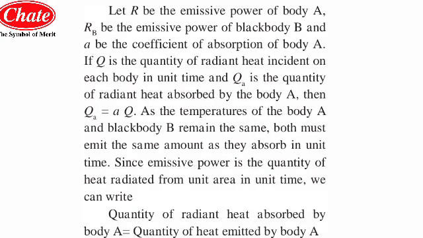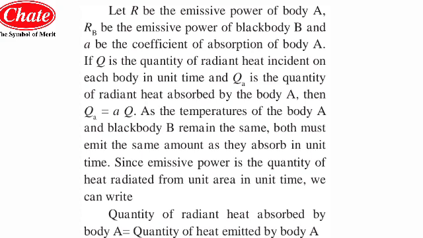So students, let R be the emissive power of a body A. Means there is a body A which has the emissive power R. Let RB be the emissive power of the black body B. Means A is the particular general body and B is the black body having the emissive power RB. Now let a be the coefficient of absorption, means small letter a we have considered as the coefficient of absorption of the body A.